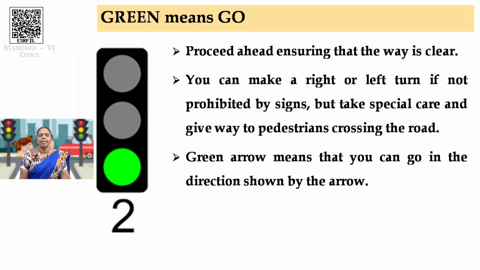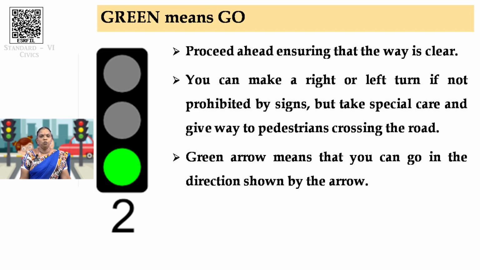Now, you can get a right or left indicator according to the arrows. Okay. Now, if there is no prohibition in signs, you can take special care and give way to the pedestrians for crossing the road. Now, finally, what can you say? Green arrow means you can go in the direction shown by the arrows.